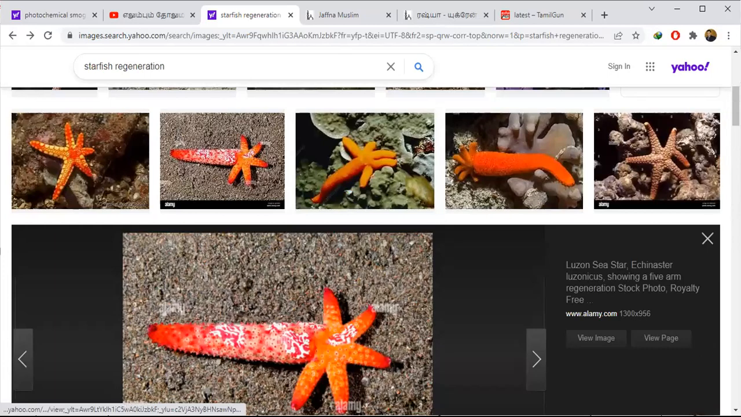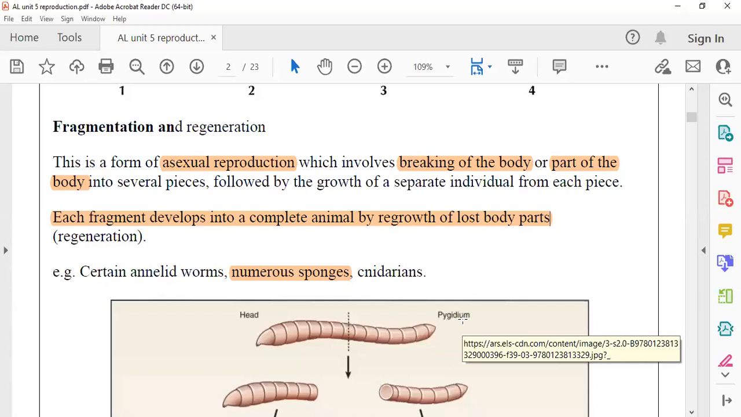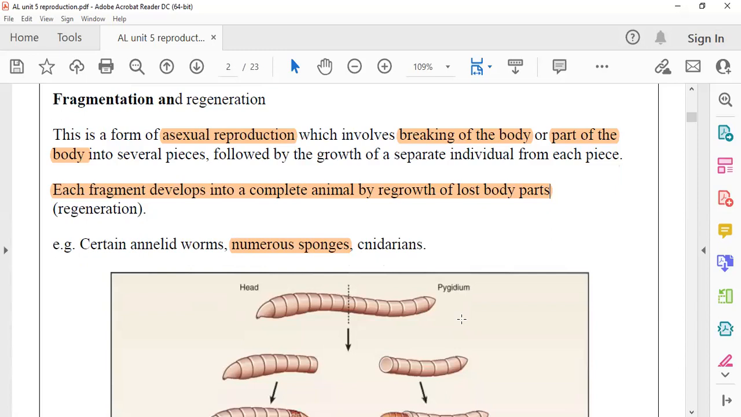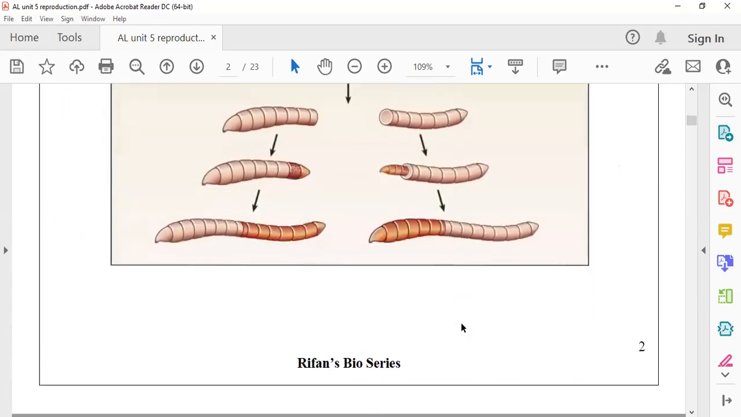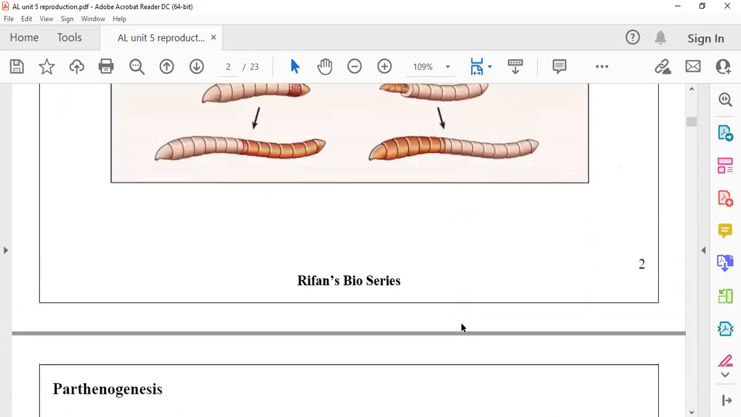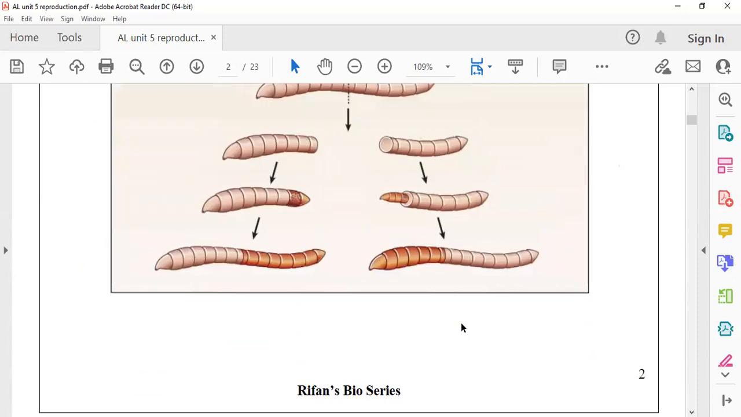This kind of fragmentation process is there. Although echinodermata is not mentioned to you here, echinodermata should be considered. It is also showing fragmentation. Right. So I have explained 2 pages today.